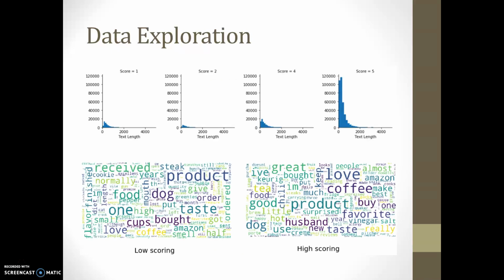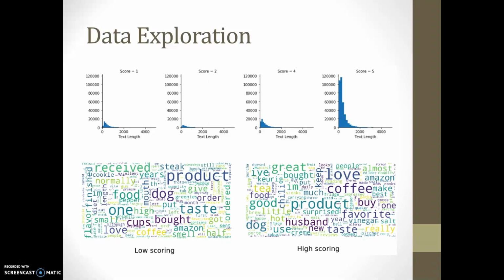Here we can see the histogram for the text length for each review rating. As you can see, there are more reviews with a rating of 5, and surprisingly, people put more effort into writing the reviews when they really like the product. The text length is way higher when people rate the product as 5 than when people rate the product as 1, which is quite surprising to me because I thought people would potentially write more text when they really hated the product, to put more opinion on it.